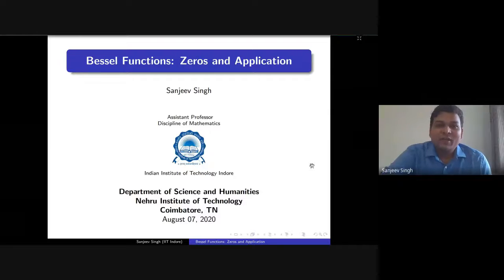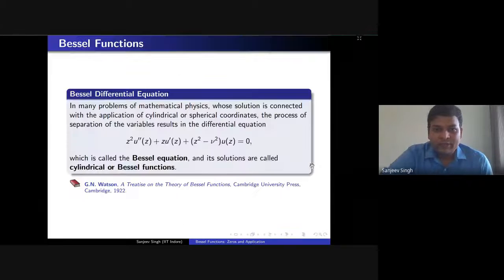So I will talk in today's talk on Bessel function, and this is one of the most important special functions. In the theory of special functions, there are many functions like Bessel function, hypergeometric function, Legendre polynomials, and so on. But among all those functions, Bessel functions are more useful. So we will start with this.